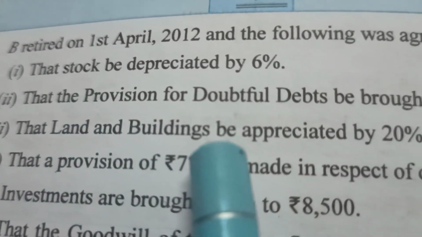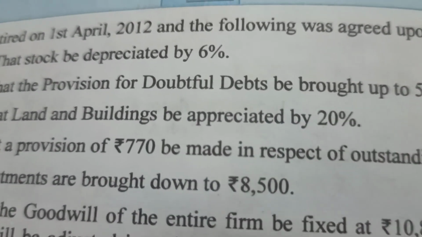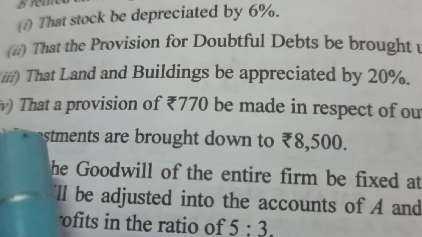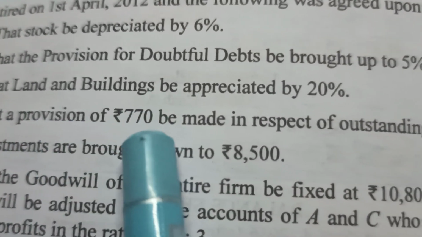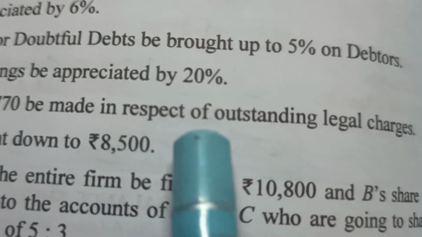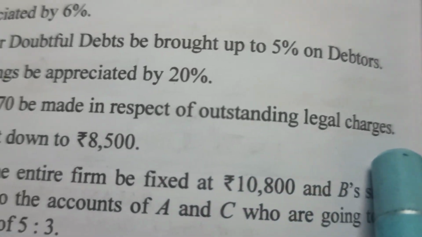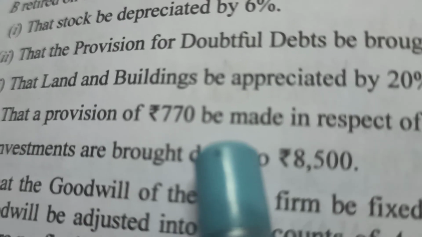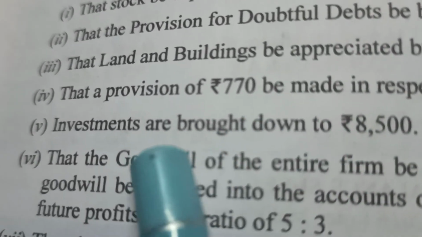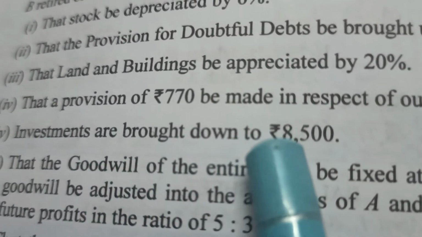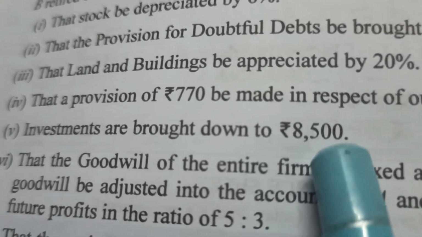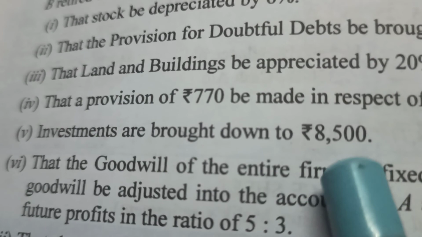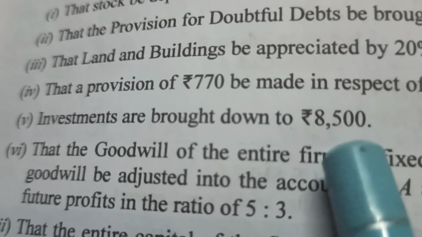The land and building be appreciated by 20%. The assets being appreciated means credit side of revaluation account. That the provision of 770 be made in respect of outstanding legal charges. Liability is to be created. Liabilities increase on the debit side. Investments are brought down to rupees 8,500. Investments are coming down, assets are coming down. That means decrease in the assets on the debit side.